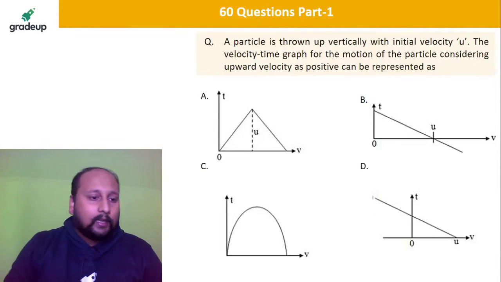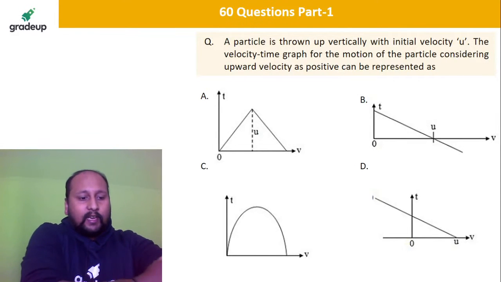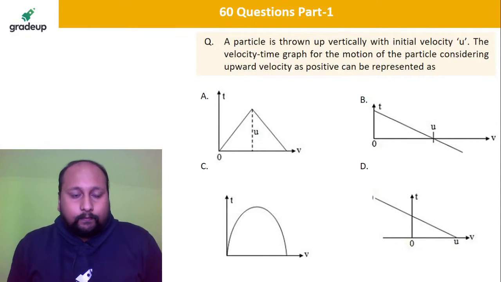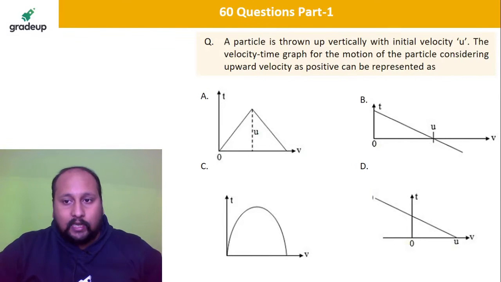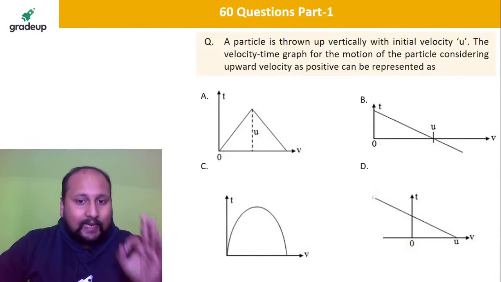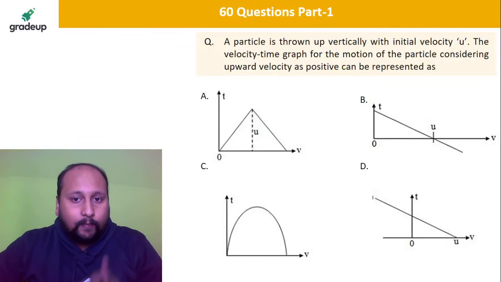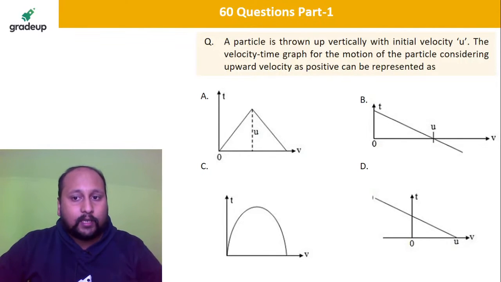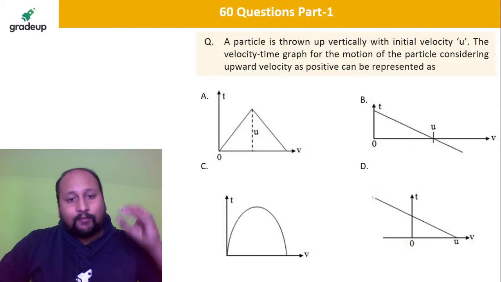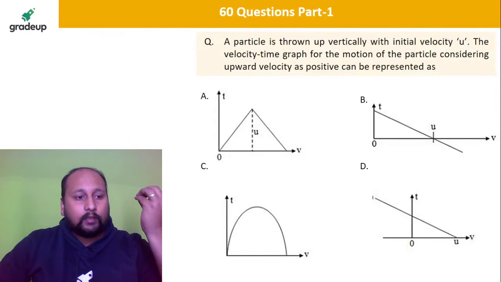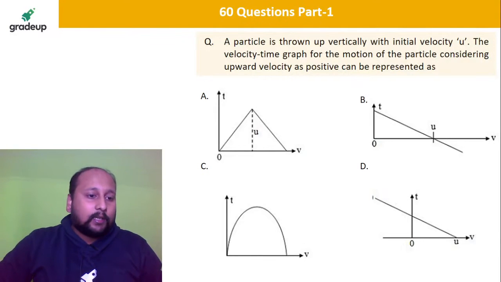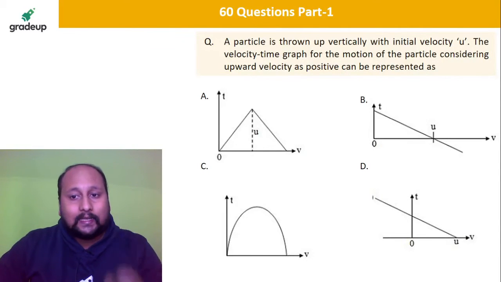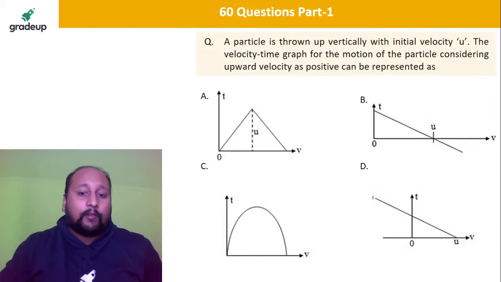Let's see who will be responding to this very interesting question. A particle is thrown vertically upwards with initial velocity u. The velocity time graph for the motion of the particle, considering upward motion as positive, can be represented as. That means if a body is moving in the upward direction, that is considered as positive. You have to tell me which is the correct representation of velocity and time.